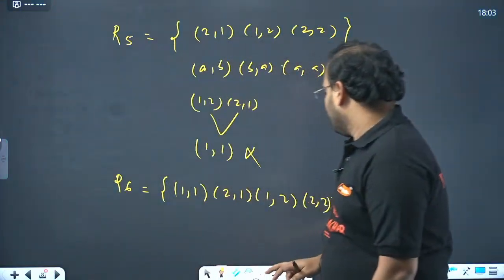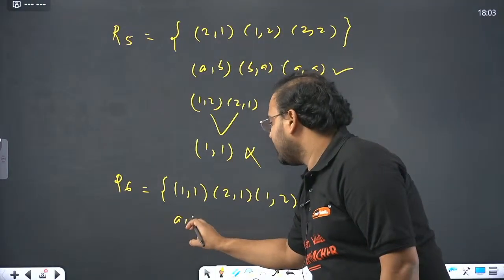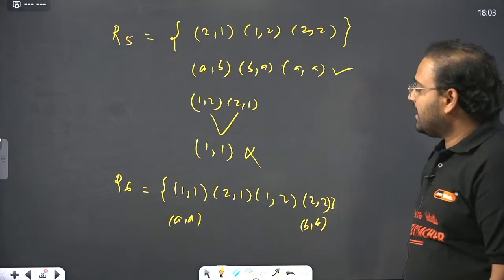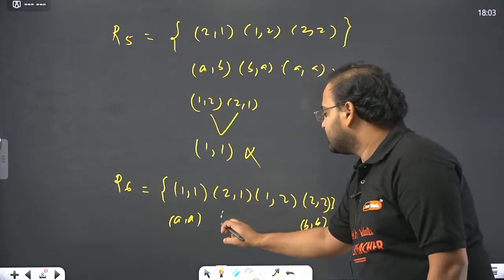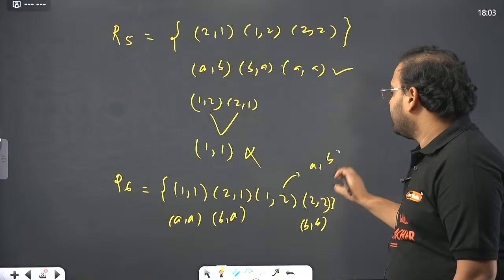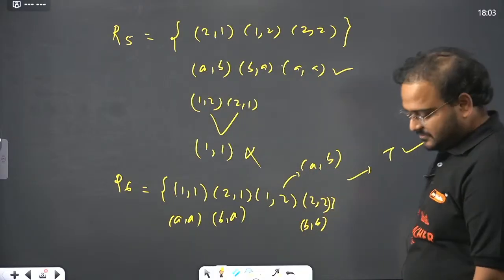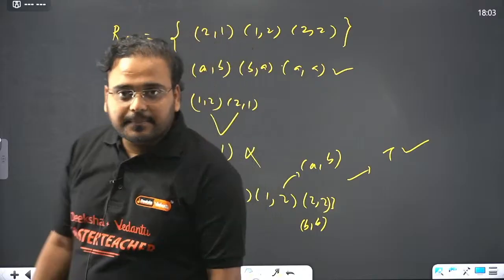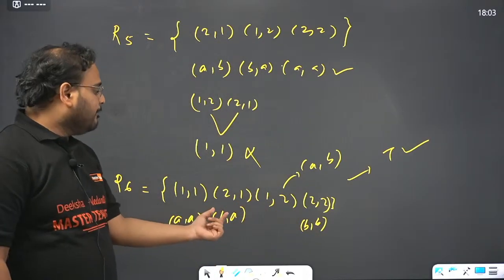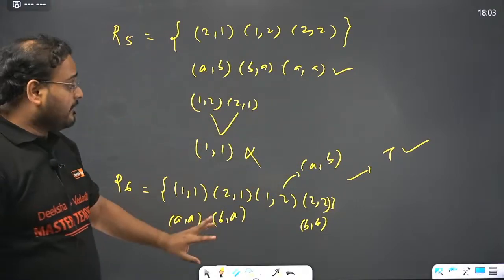Here you check. So (A, B), (B, B). What is this, bacha? This is (A, A). And what is this? (B, B). (A, B), (B, B). What is this, bacha? This is (B, A). And what is this? (A, B). That's why don't even check for this. This is always transitive. Clear? So if you have the presence of (A, A) and (B, B) together and you have (B, A) and (A, B), never check, always transitive. Otherwise you have to check.